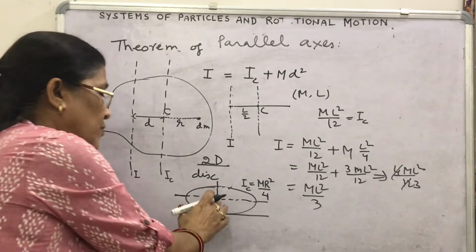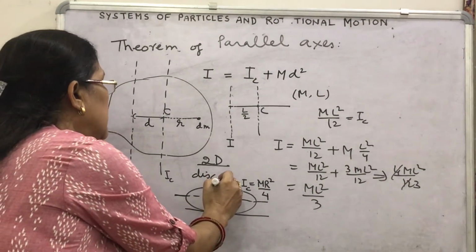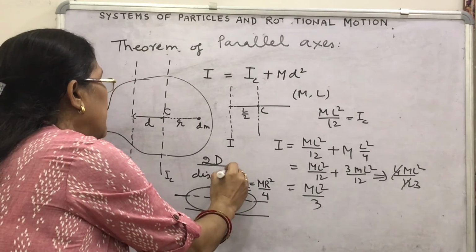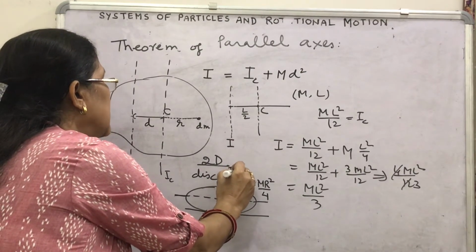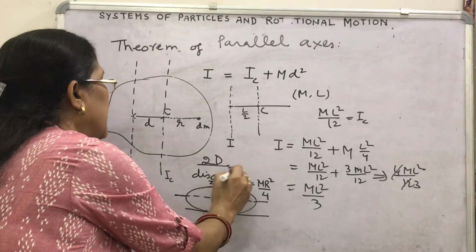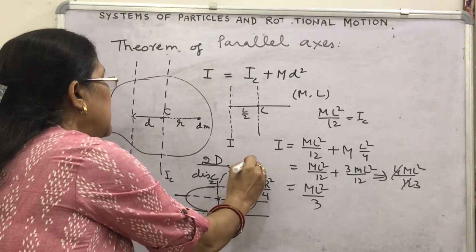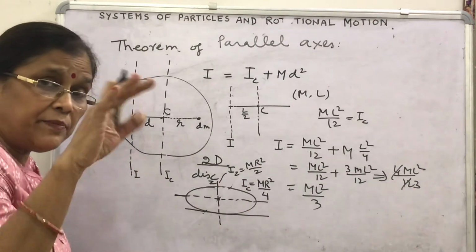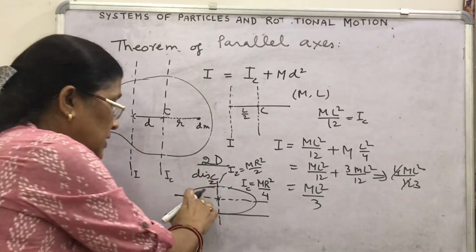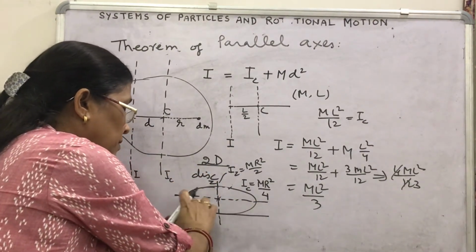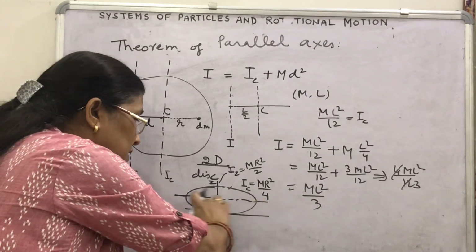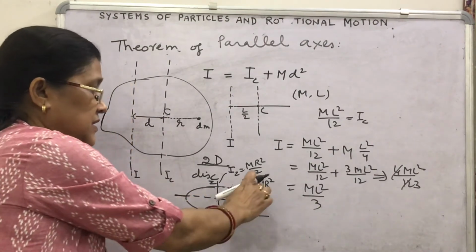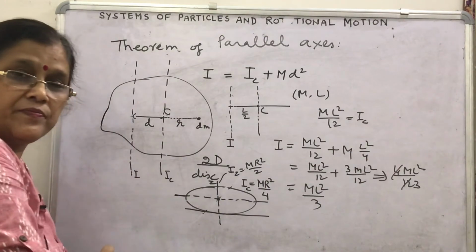Look, moment of inertia for the disc about the perpendicular axis, suppose we have named z, then Iz is MR²/2. Using the perpendicular axis theorem, what is the moment of inertia about an axis which lies in the plane of the disc? That is MR²/4.